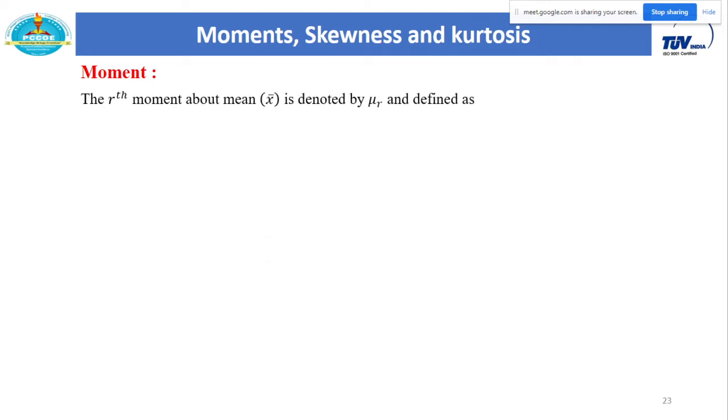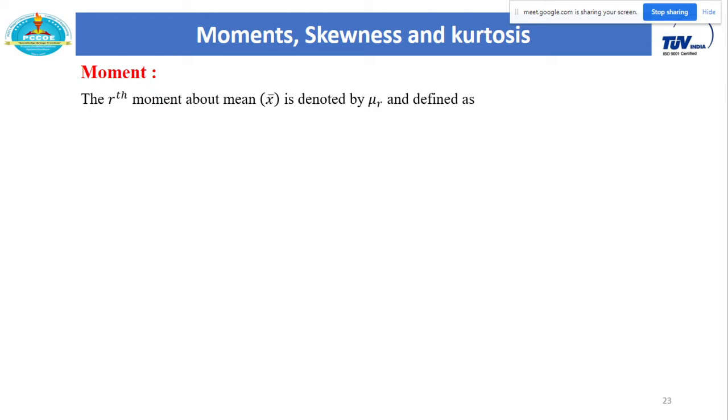Now the next, or the third statistical tool, is moments, or moments, skewness and kurtosis. As we know, central tendency is nothing but average, so we get some information about a given data. Next is dispersion. Dispersion gives you the scatteredness present in the given data.